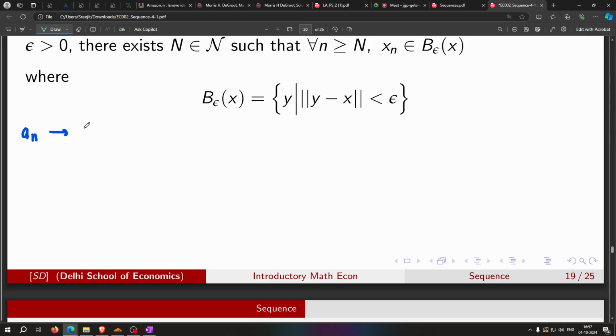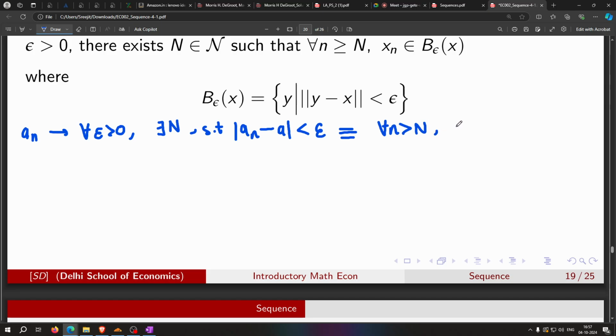It said that for all epsilon greater than 0 there should exist some N such that |an minus a| is less than epsilon. Another way of writing this is that for all n greater than N, an should belong to the epsilon neighborhood of a. A is the point that we are claiming our sequence converges to.